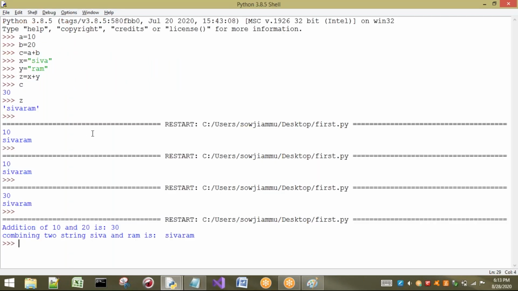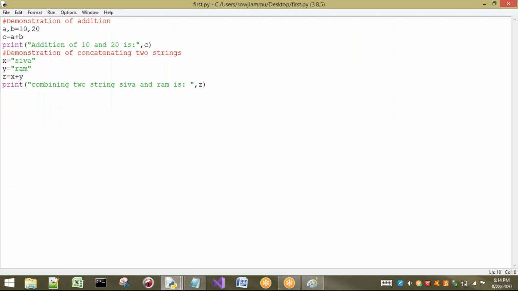Right. See here, addition of 10 and 20 is 30. Combining two strings, Shiva and Ram, is Shivaram. So the same program, if I send it to any other person who doesn't know anything, he will see these statements, and here I have written some comments about this code. He will study this. "Demonstration of addition" means the code is for addition.